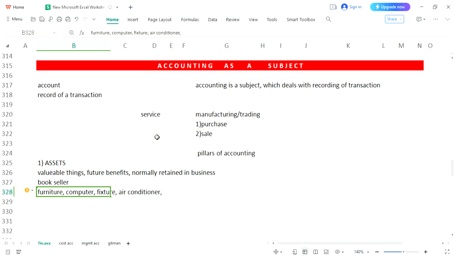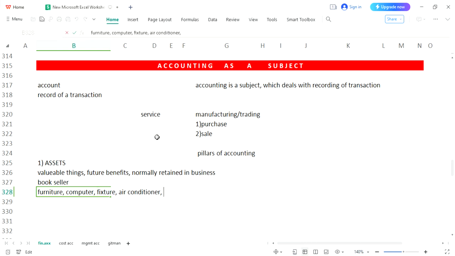So furniture for a bookseller has a certain value, it has a future benefit, and the bookseller will retain furniture at his shop for a longer period of time. This means furniture is an asset for the bookseller, computer is an asset, fixture is an asset, air conditioner is an asset.